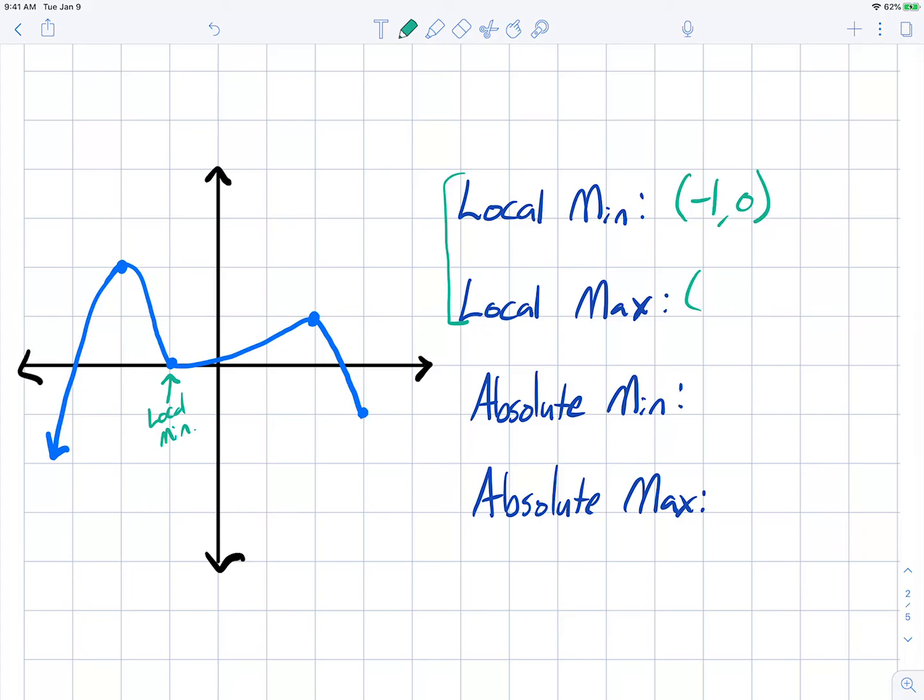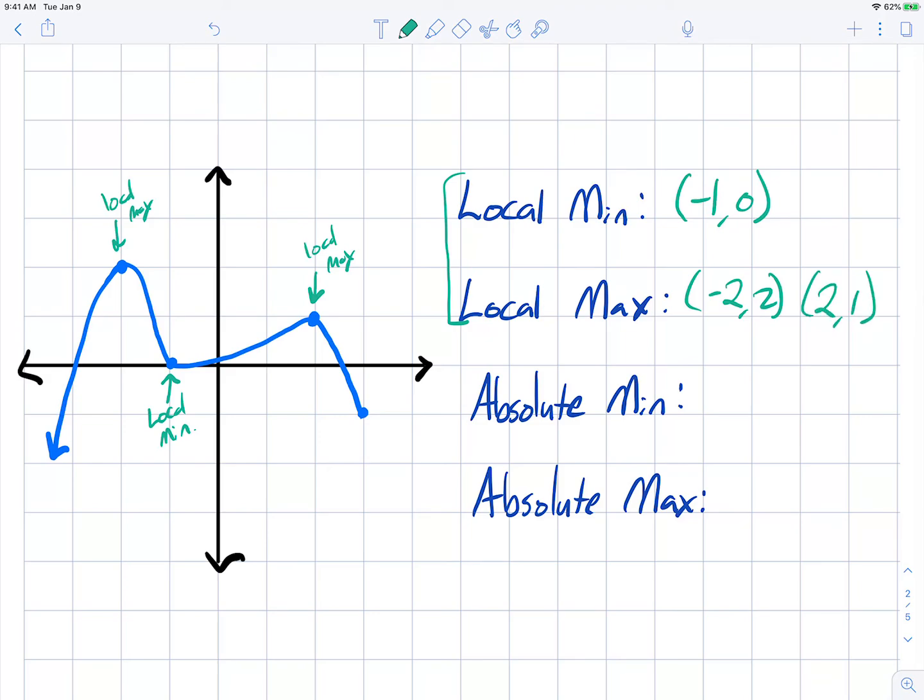Maximums are the tops of hills. So this is going to be a local max. So that is at -2, 2. This is also a local max. So it is at 2, 1.